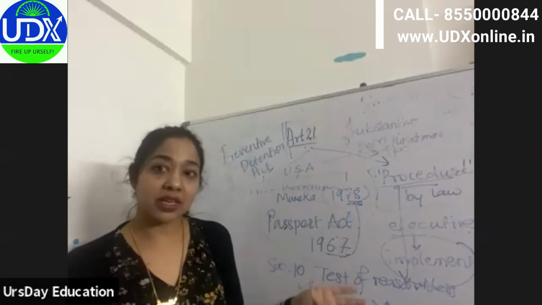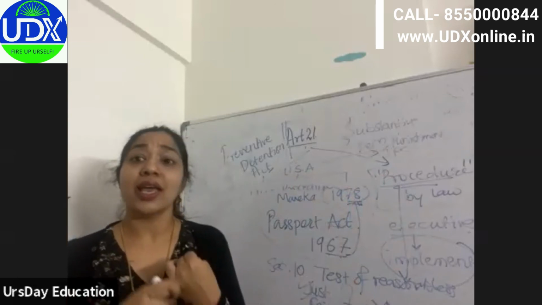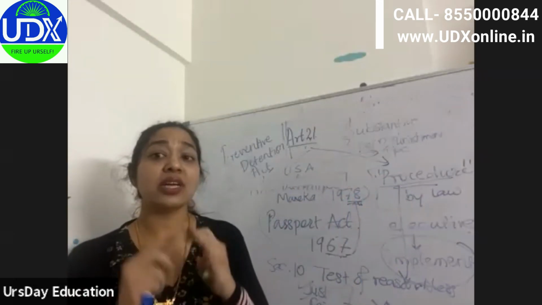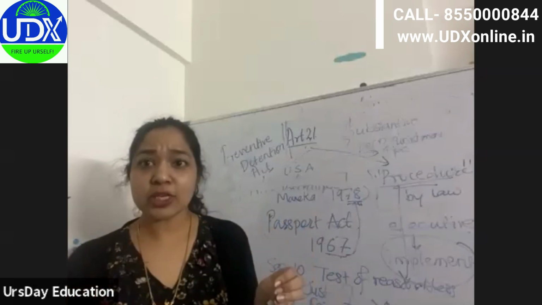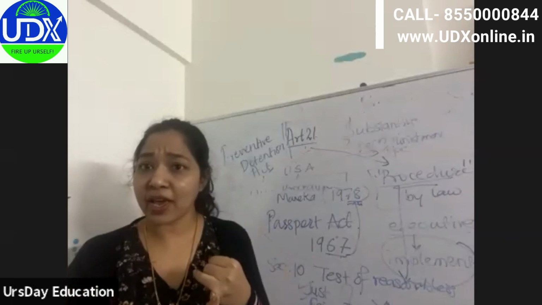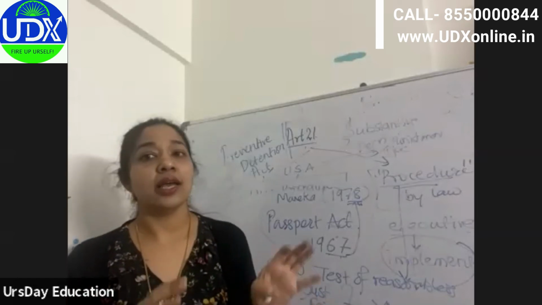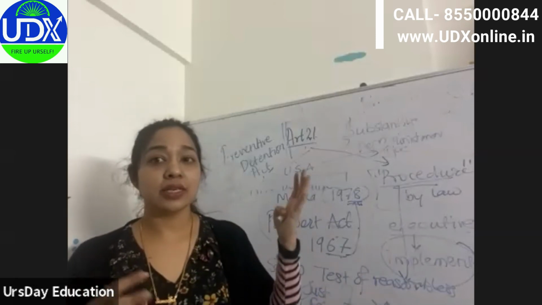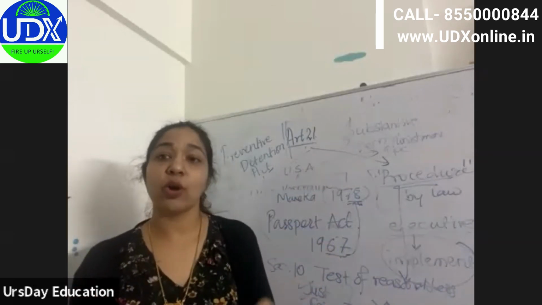Now, after this case, we have legislative action also, and we can speak about it if that legislative action is not fair or not reasonable. The test of reasonableness was given: if Parliament is also making any law, it should be due. It is mandatory that it must be fair, reasonable, and just. Then only will it pass the criteria of constitutionality. Otherwise, the judiciary has a right to declare it unconstitutional, null, void, or invalid.